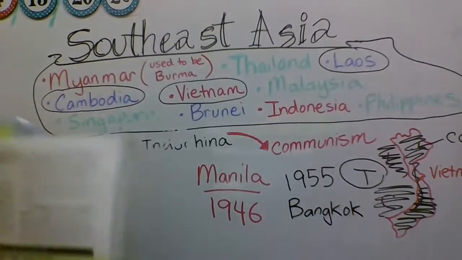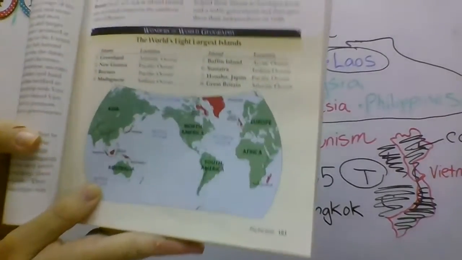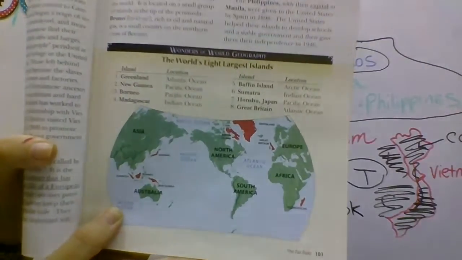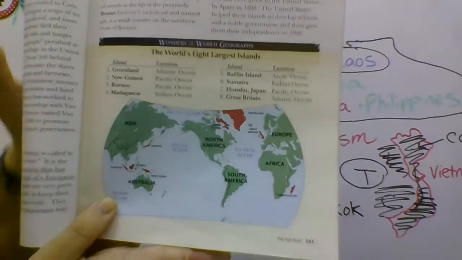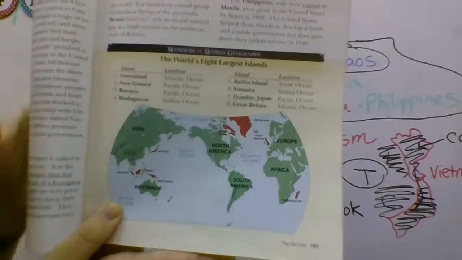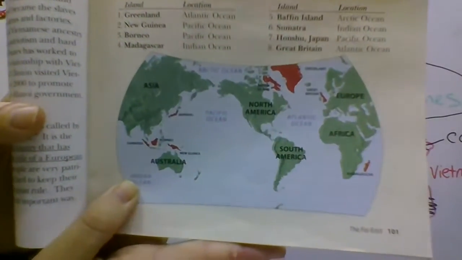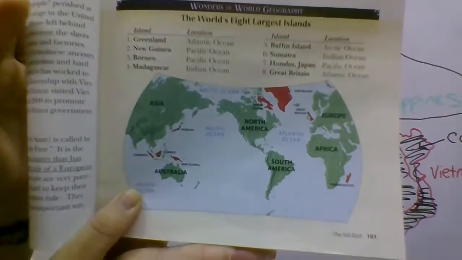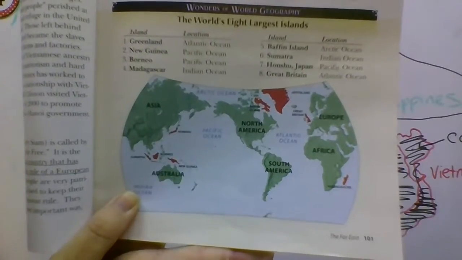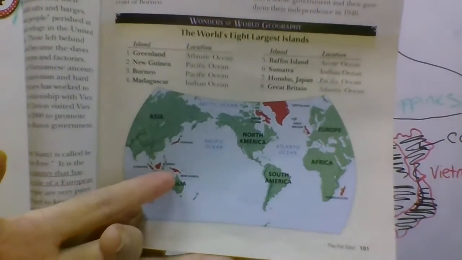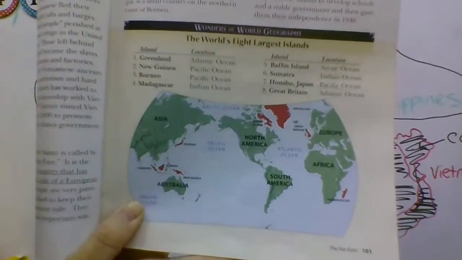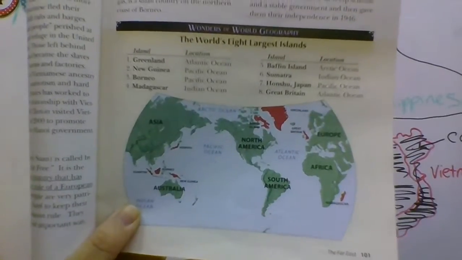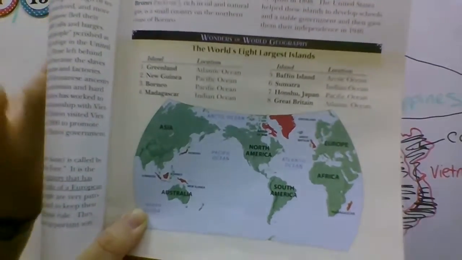Now, I do want to show you this little map in our book that shows the world's 8 largest islands. Okay. And the biggest island you'll see is Greenland. Now, all the islands on our map here are marked in red. Okay. And you can see Greenland right up there on the top there. So Greenland. And then our second largest island is New Guinea, which we will talk about coming up soon, right here by Australia. The third largest island in the world is Borneo. We talked about that one today. That's the one that has Brunei on it and part of Malaysia, okay, and also Singapore.